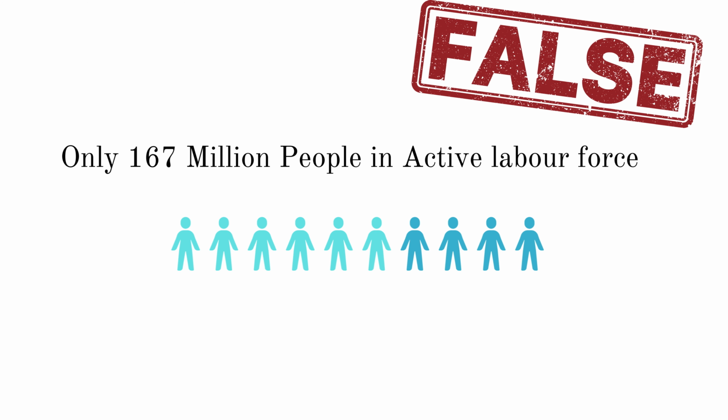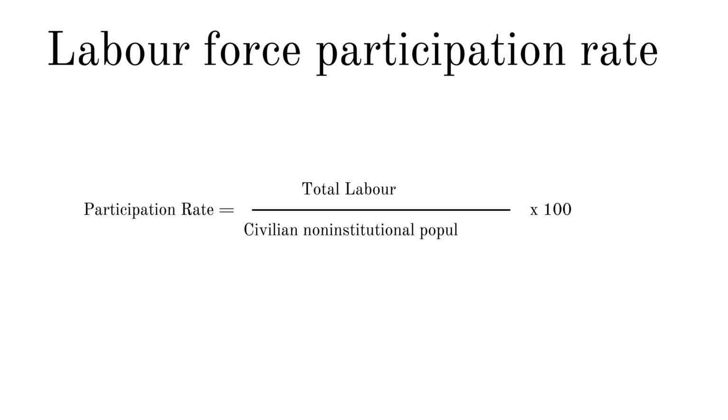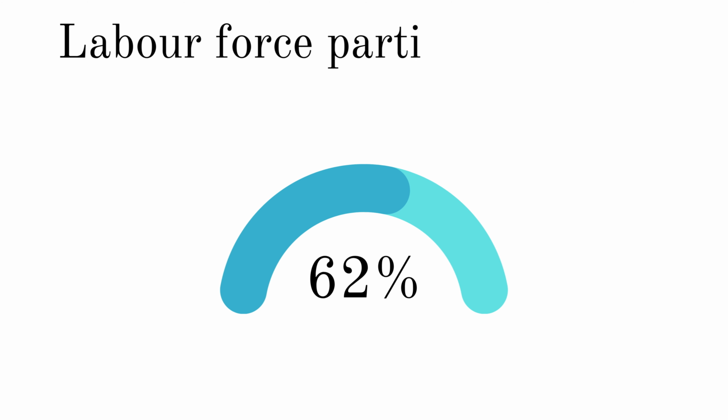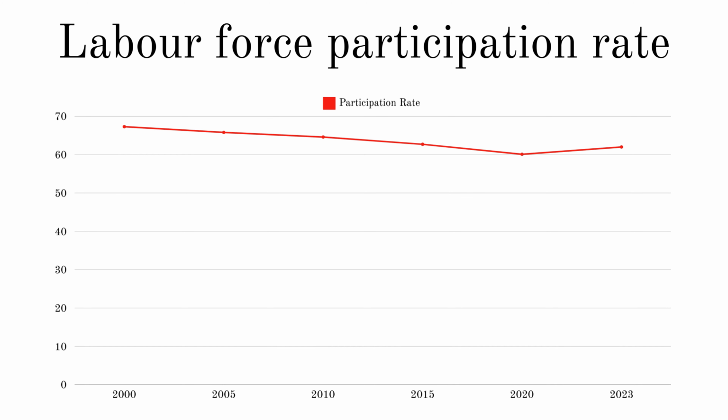But let's put this into perspective. The actual working age population is much larger. In order to understand this better, we use the labor force participation rate, which is calculated by dividing the labor force by the civilian non-institutional population and multiplying by 100. The civilian non-institutional population includes anyone over the age of 16 except active duty members of the U.S. Armed Forces and people confined to institutions like prisons and detention centers. As of today, the labor force participation rate is around 62% and it has been declining steadily for the past 24 years. That sounds weird.